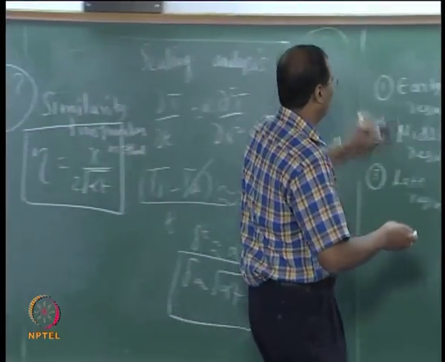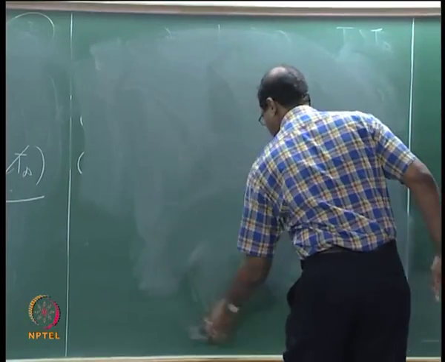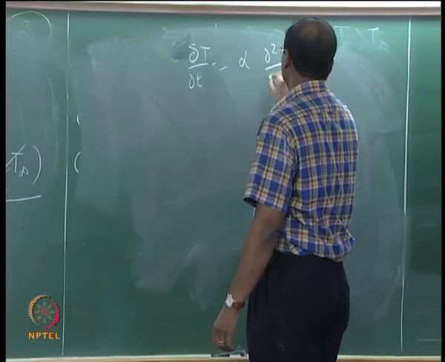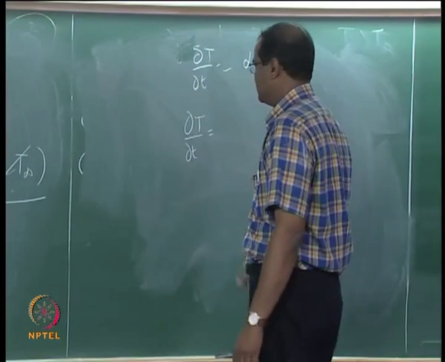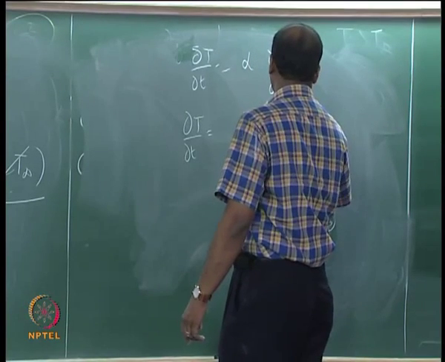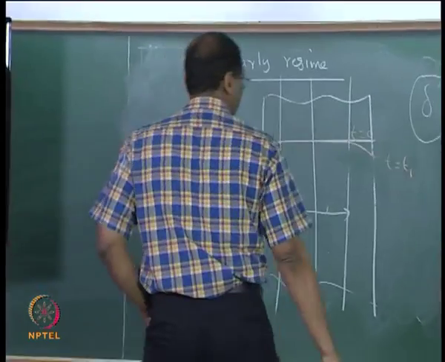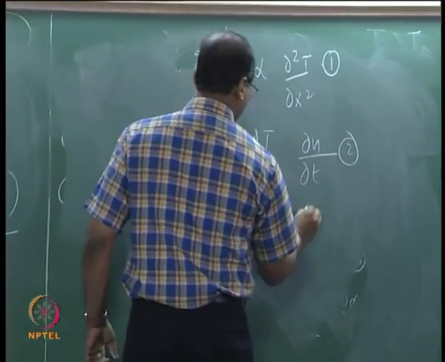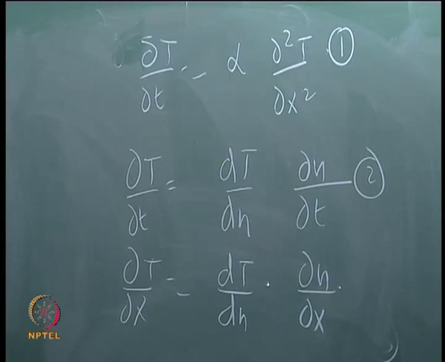Okay, let us start. I don't have enough time to do this, but... correct. Right? No, d square T by dx squared.